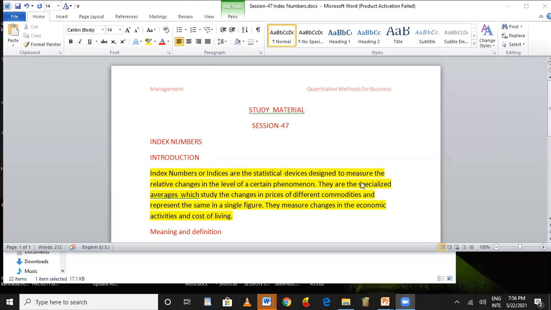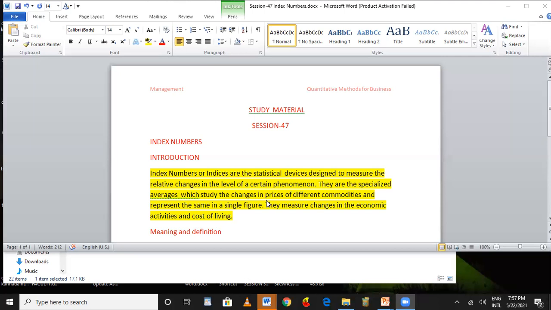The indices are specially designed averages. It is the tool which is helpful to know about the changes in the prices. It is a big challenge for the government, the people, and economic experts to know about the changes in prices. What are the changes in the prices over the past 1 year, 6 months for A commodity, B commodity, C commodity? How will we know about it?